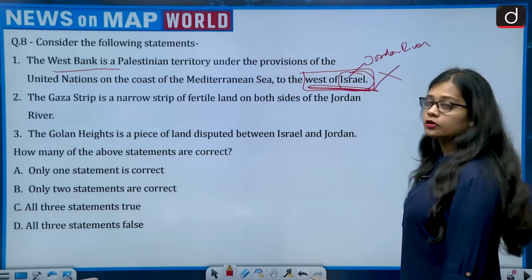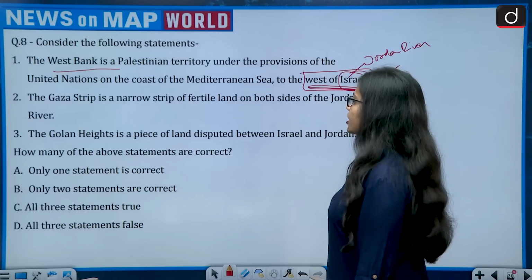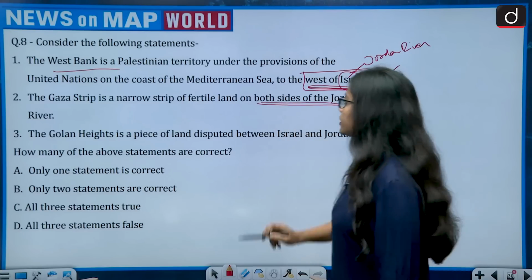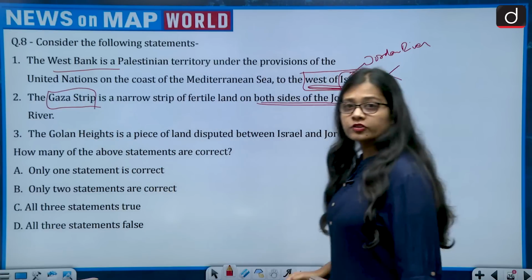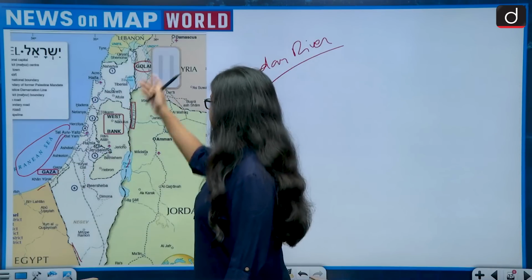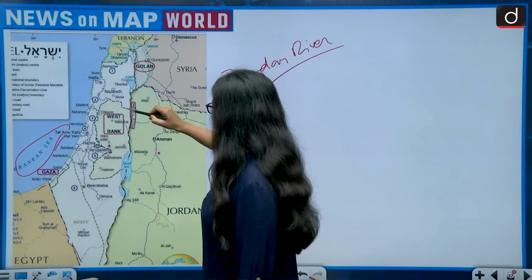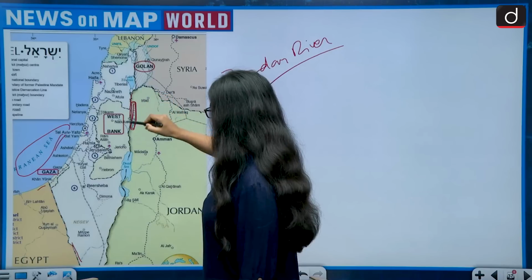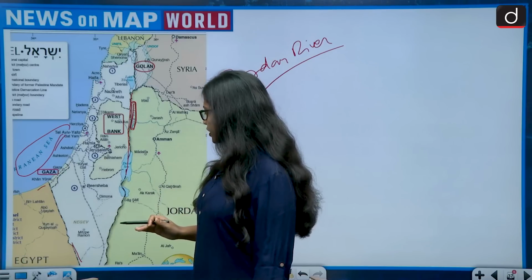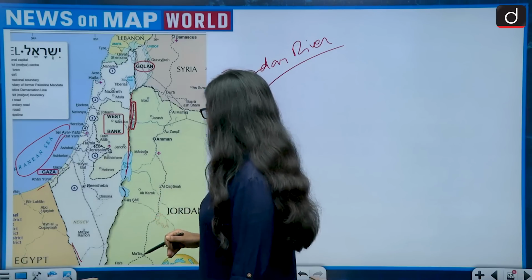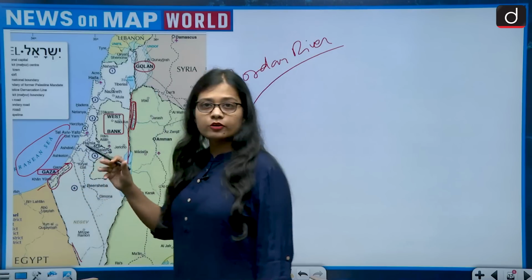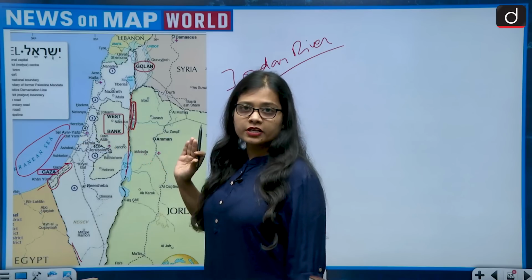So this becomes wrong. Then, the Gaza Strip is a narrow strip of fertile land on both sides of the Jordan River. First of all, let us see this again. This is the Jordan River, and what we have to see is the Gaza Strip. So where is the Gaza Strip? This is the location of the Gaza Strip. It is a very narrow strip which shares its border with the Mediterranean Sea.